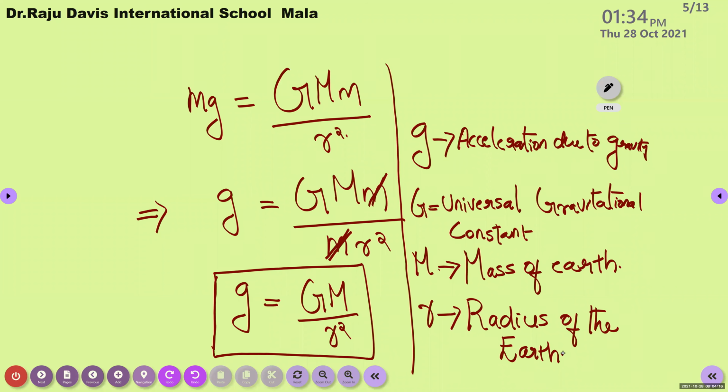So the equation for calculating the acceleration due to gravity becomes small g is equal to capital G, capital M divided by R square. GM divided by R square. Is it clear? Yes, ma'am. Then students, from this equation, can you say on what factors this acceleration due to gravity depends?